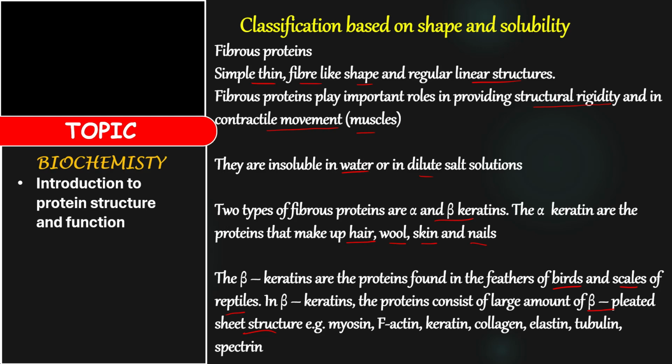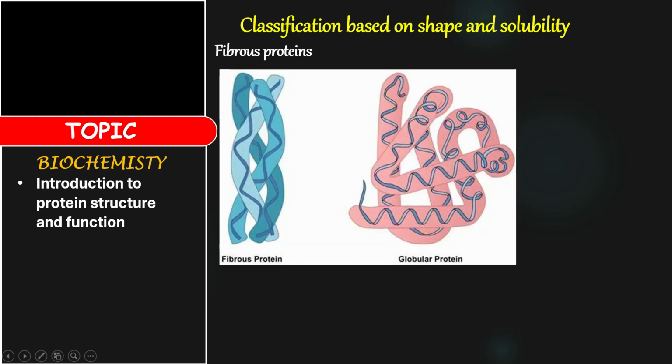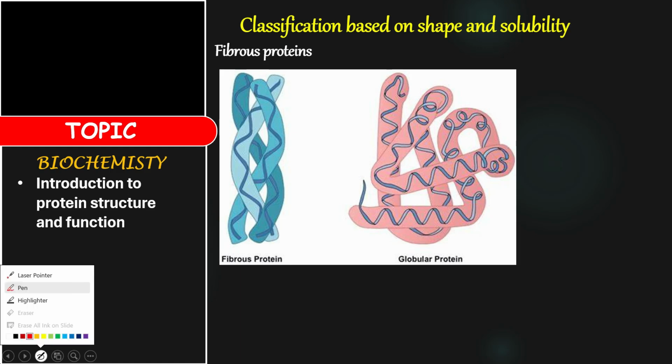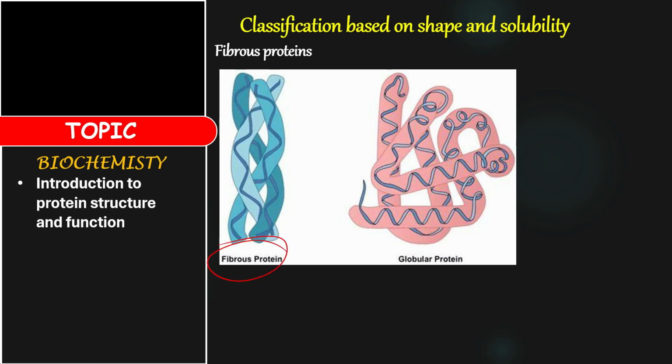For example, myosin, which is found in the muscles. Also, we have F-actin, keratin, collagen, elastin, tubulin, and spectrin. These are examples of fibrous protein. Most times I don't usually ask questions on fibrous protein. Classification based on shape and solubility, and based on biological functions, you are going to see. But just know it because your lecturer may be different. So this is an example of fibrous protein.